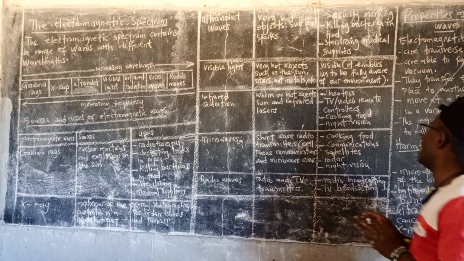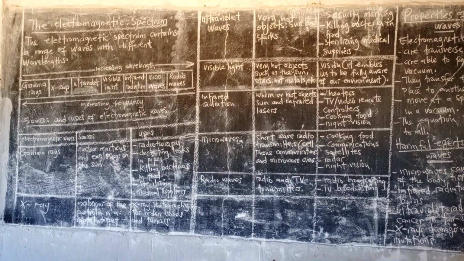Very important. Now, the mnemonic means that the letters represent gamma, X-ray, ultraviolet, visible light, infrared, microwave, and what? Radio wave.